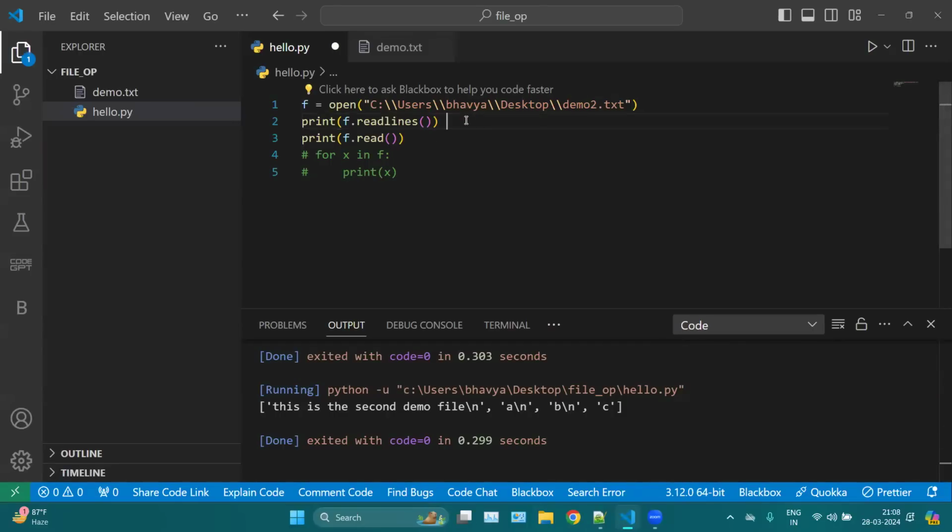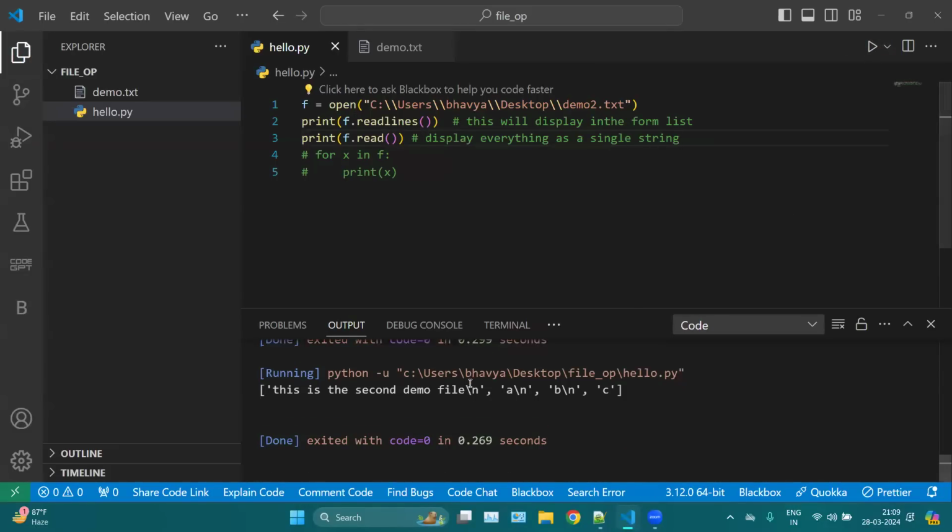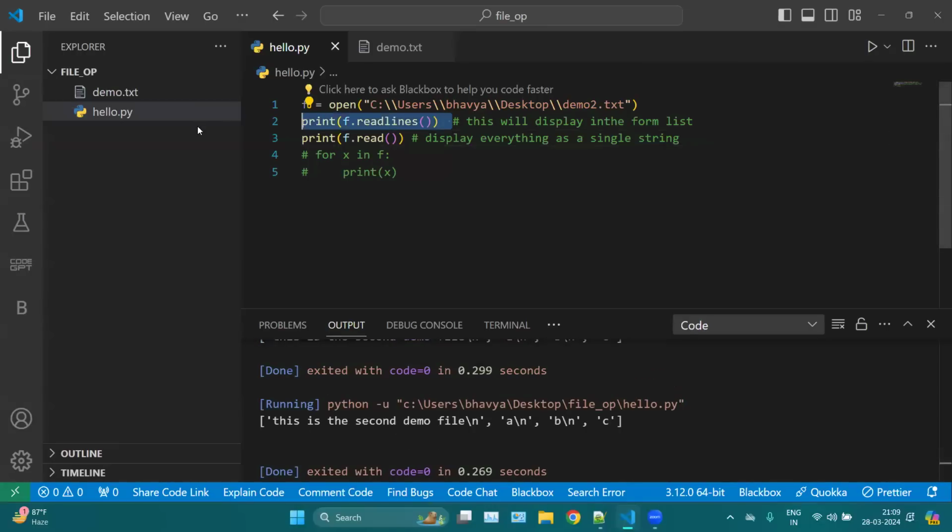So this is putting them in the form of a list. And this read, let me mention the difference here. So readlines will display strings in the form of a list. And this simple read will display everything, whatever is in your file, everything as a whole, as a single string. For example, here, if I run this line also, you can notice. Let me remove this one.